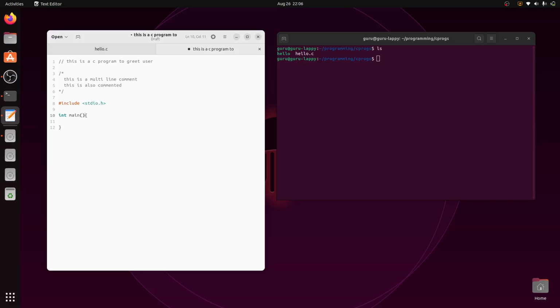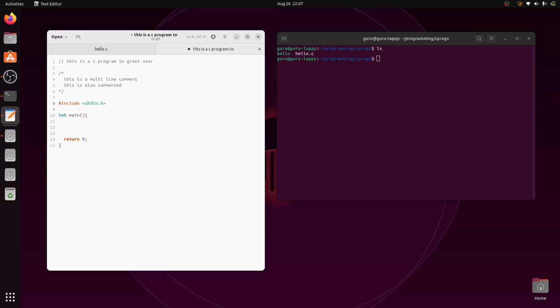Right now, main function syntax, what we call grammar, is something like this. It should start with an open curly brace and end with a close curly brace. Then we have return 0, which is the last statement in your main, and all your code goes here. That's how you should remember.